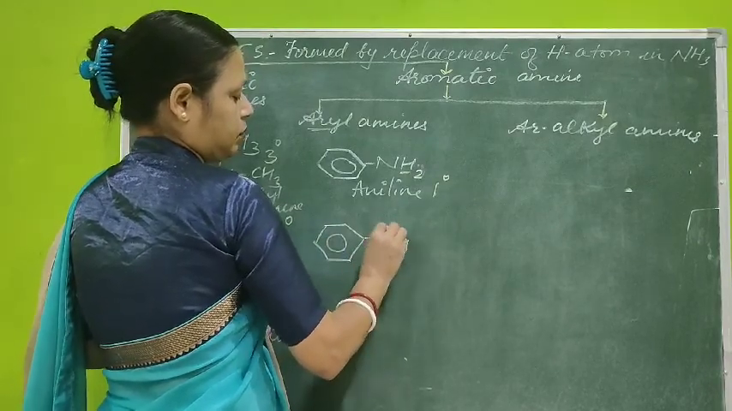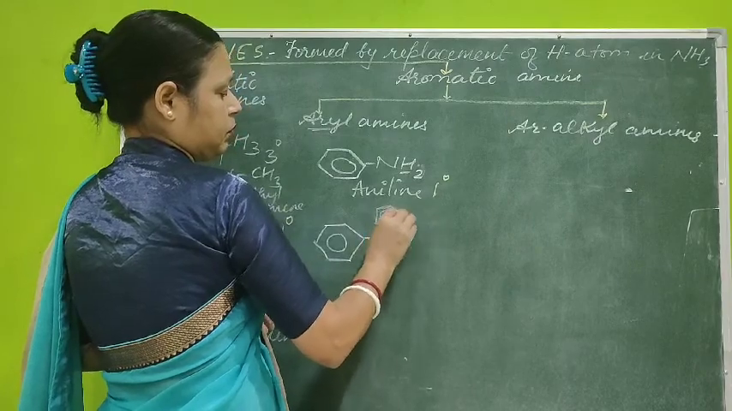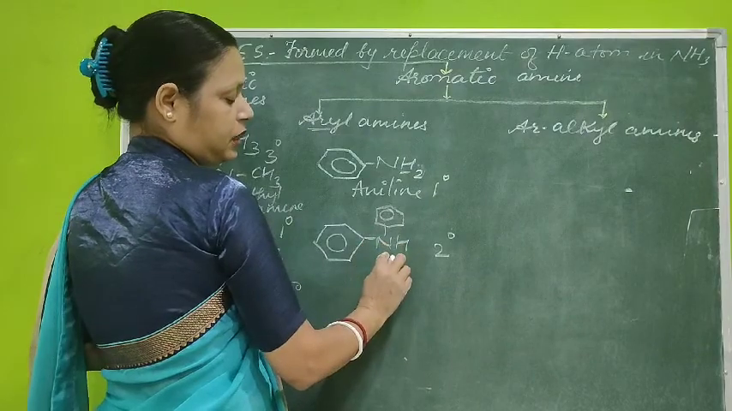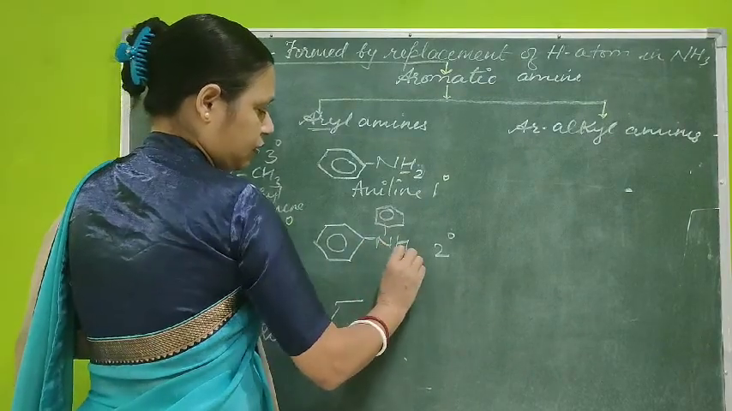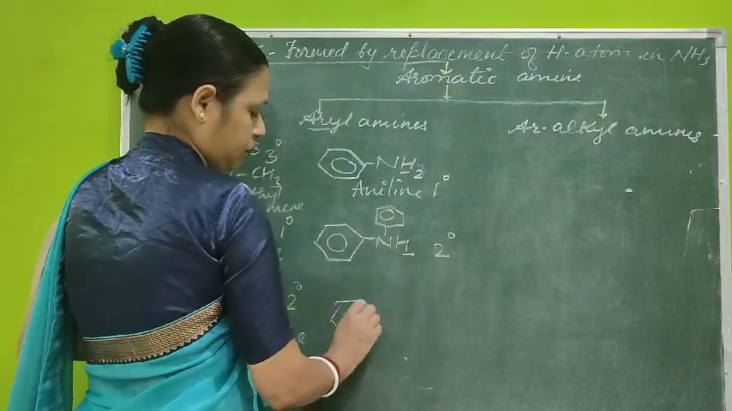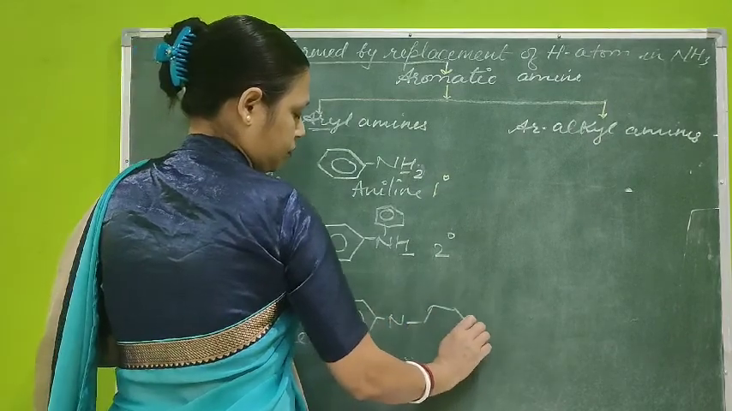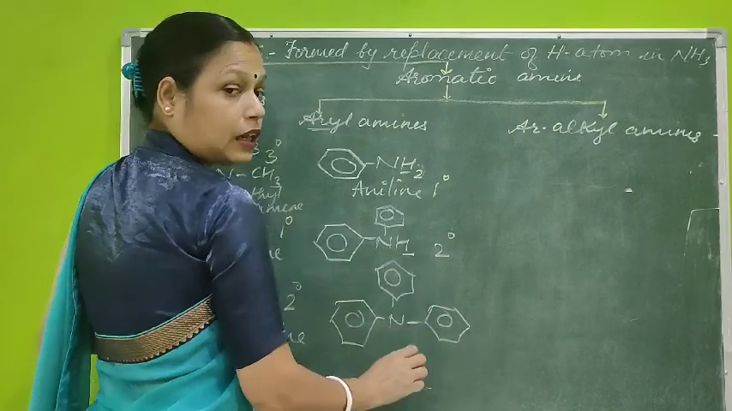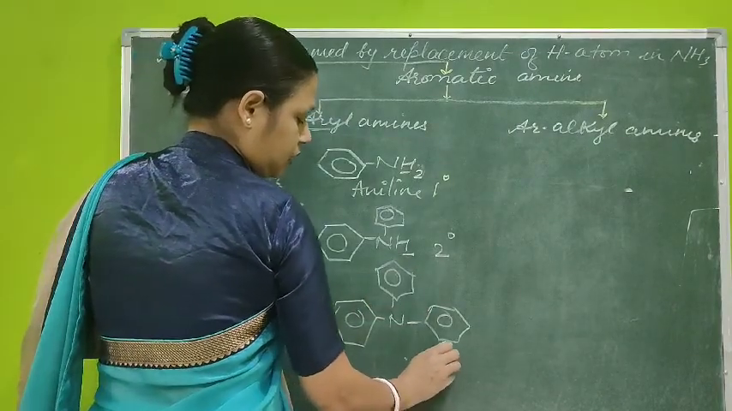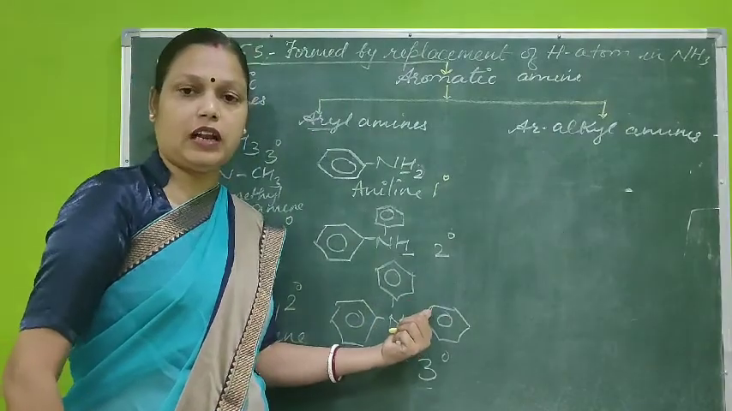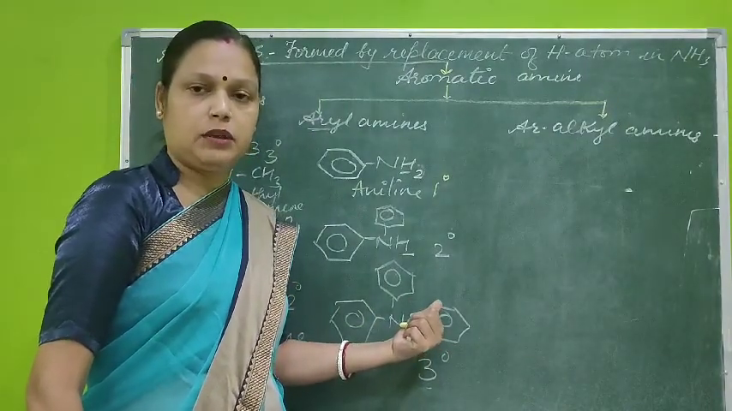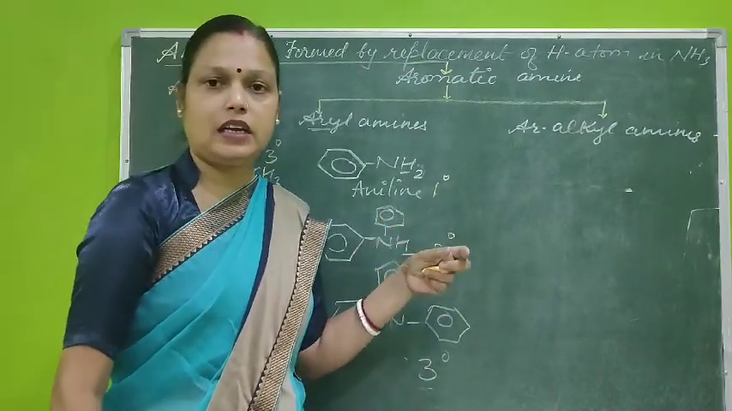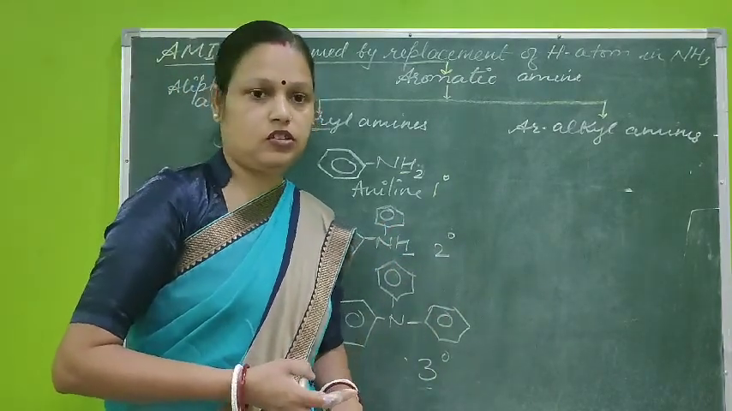If one more hydrogen atom is replaced, this will be like this. So it is your secondary amine, and the name will be diphenylamine. If the third is also replaced, then it is your tertiary amine. That is 1, 2, 3. Three phenyl groups were connected in the amine, so it is your triphenylamine. So here also these are classified either as primary, secondary or tertiary amines.